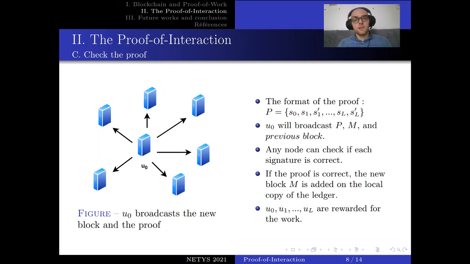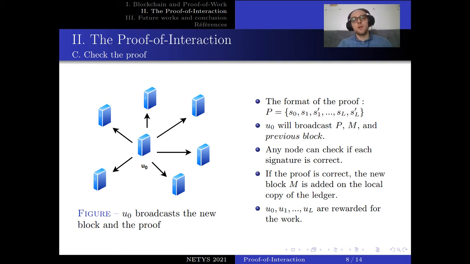Now that the proof is done, U0 can broadcast the proof, the block that you want in the future ledger, and the previous block. He broadcasts this information to the whole network, and with this information, any node can check if the proof is correct, because the proof is the whole set of signatures generated during the tour.